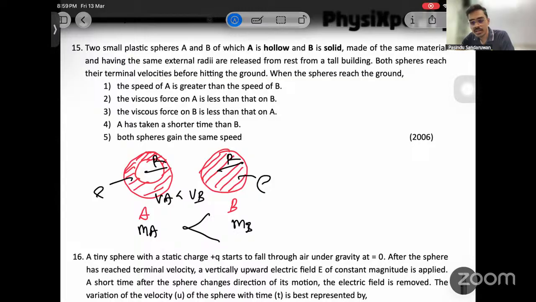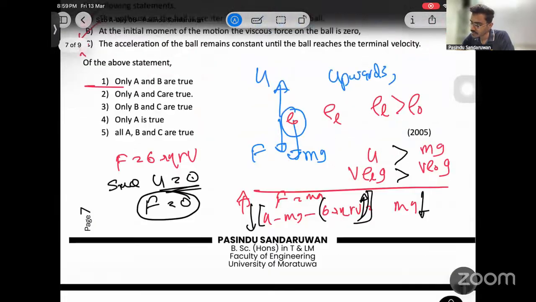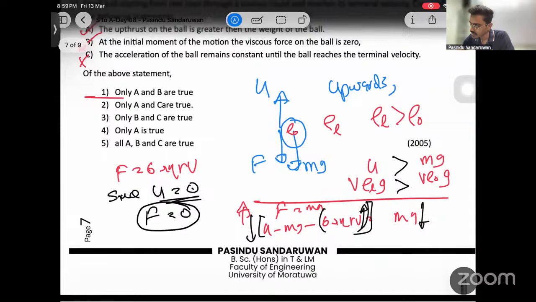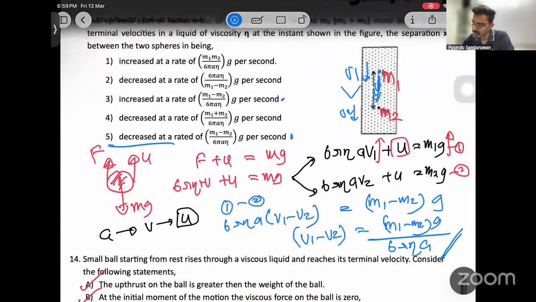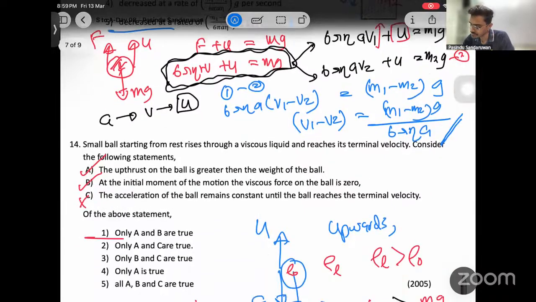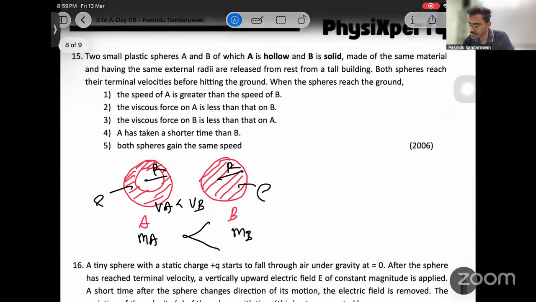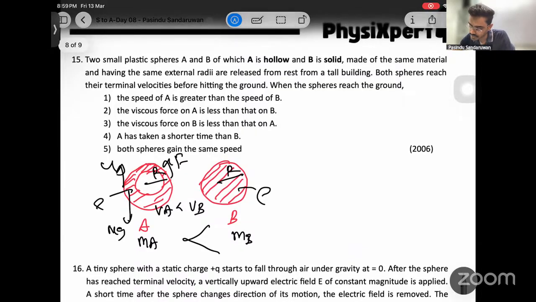To check the speed, apply this from fundamentals as before. See, in which one? This one with the mass, right? If you need to incorporate mass, this is how you should apply. We can do the same here. Now they are coming downwards. When they come downwards, mg, upthrust, F. Then at terminal velocity, right? At terminal velocity, check again.